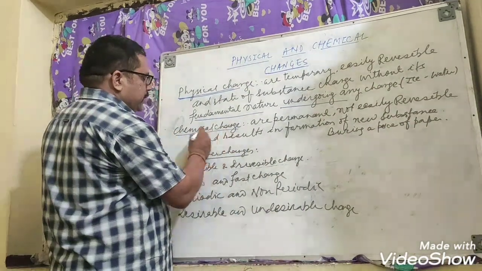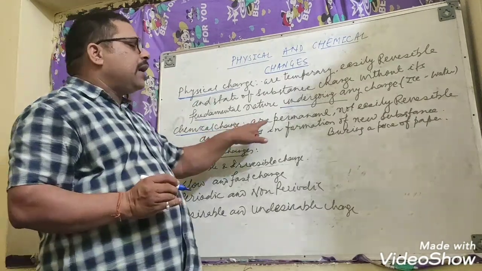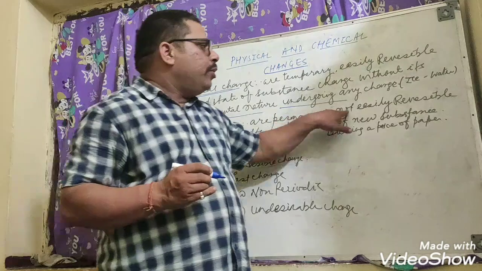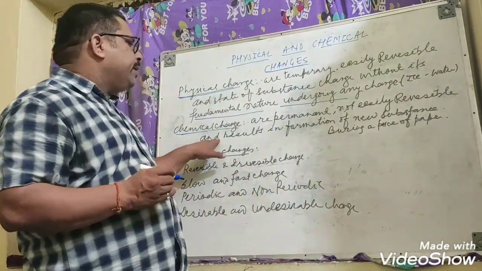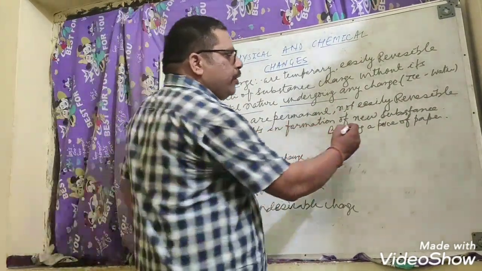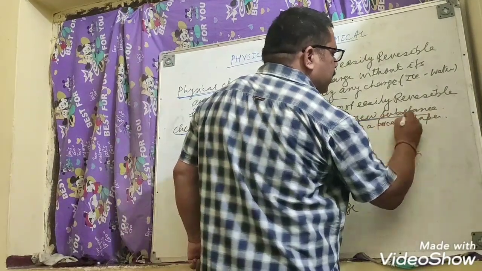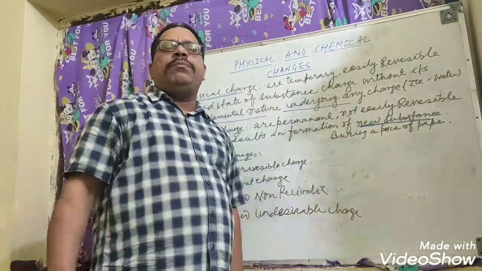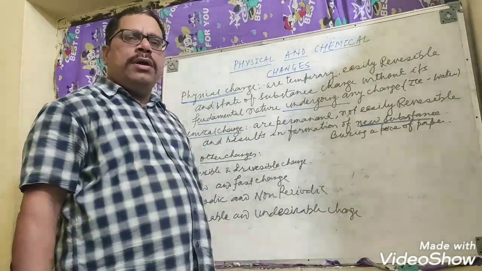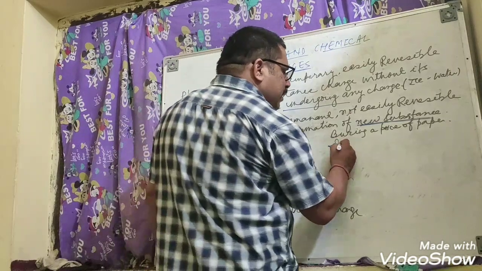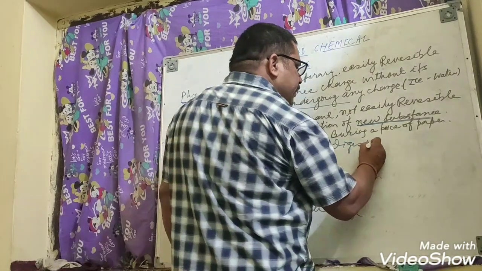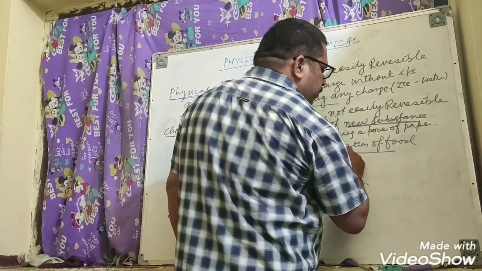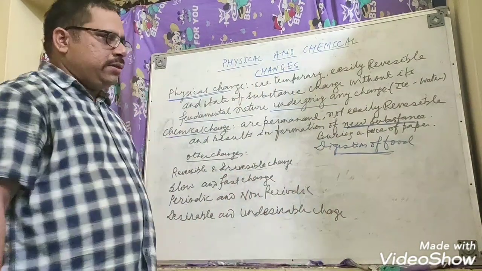Second, chemical change. Chemical changes are permanent. They cannot reverse back, not easily reversible, and result in the formation of a new substance. For example, burning a piece of paper, or digestion of food. We cannot bring it back to its original state.